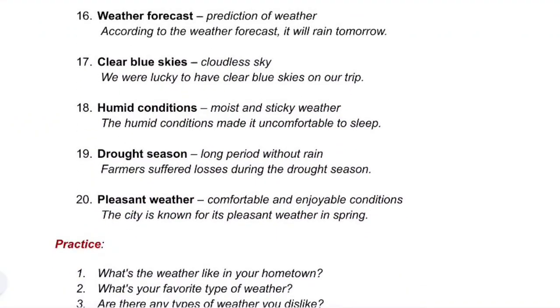16. Weather forecast. It is the prediction of weather. Example, according to the weather forecast, it will rain tomorrow. 17. Clear blue skies. It is a cloudless sky. Example, we were lucky to have clear blue skies on our trip.